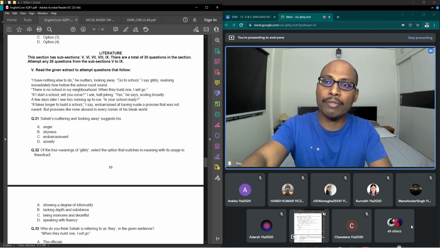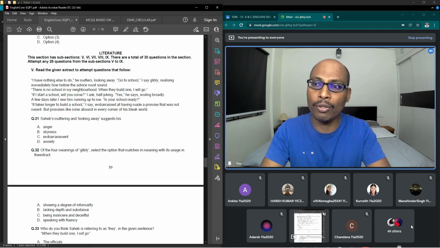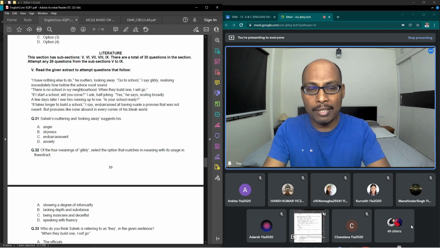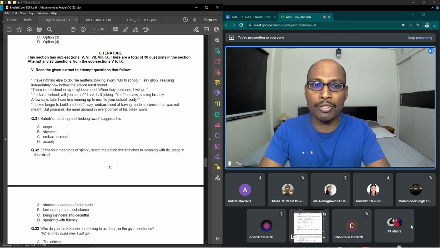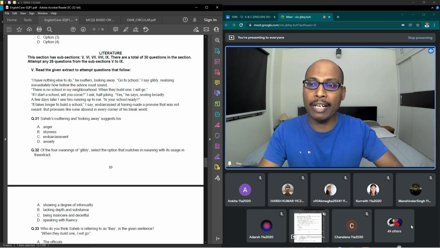See here, out of 30 questions you have to answer 26 questions. So the same technique you follow. Read all the questions, answer all, and then come to the OMR sheet and mark these answers. In extracts, you cannot deviate in answers. Whatever the answer is given in the textbook, that you have to select 100%.